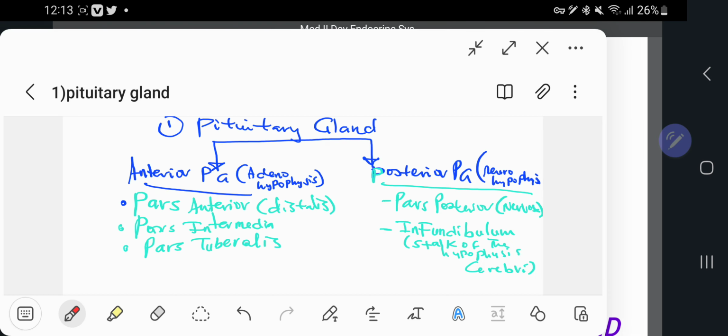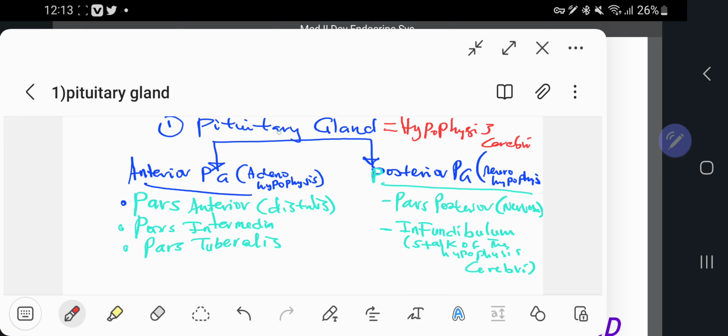Welcome everyone. This time we will discuss the embryological development of the pituitary gland. This pituitary gland is also known as hypophysis cerebri. The hypophysis cerebri, the pituitary gland, develops from two separate sources.